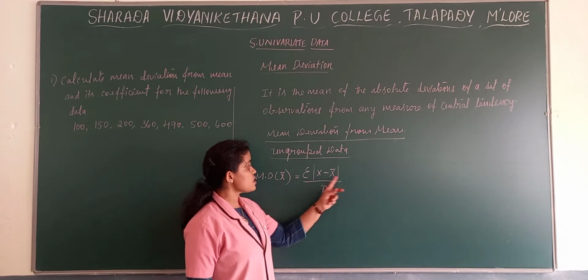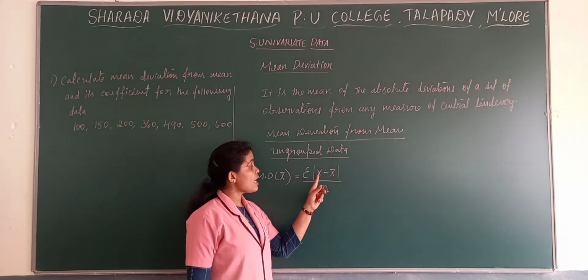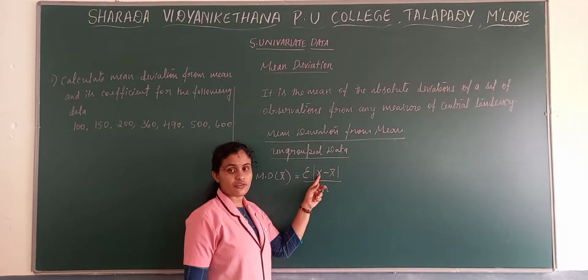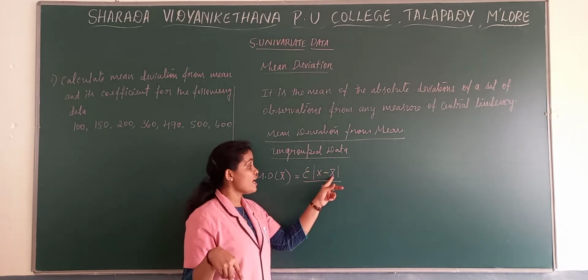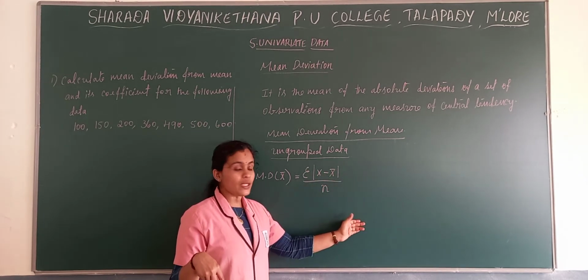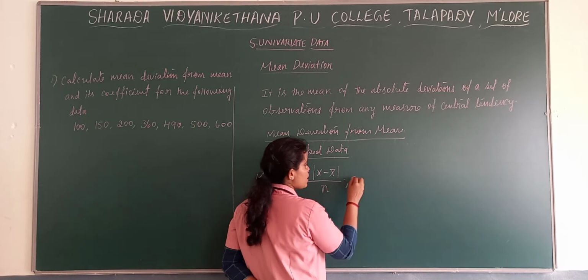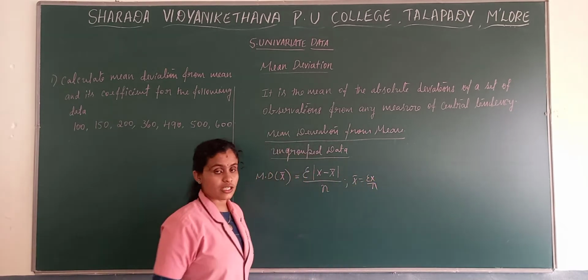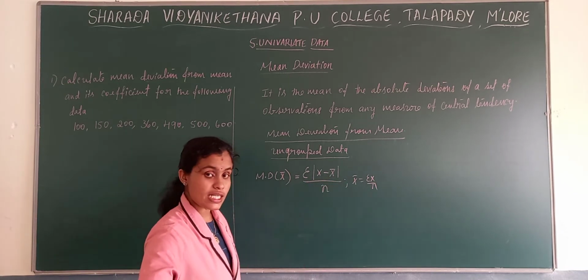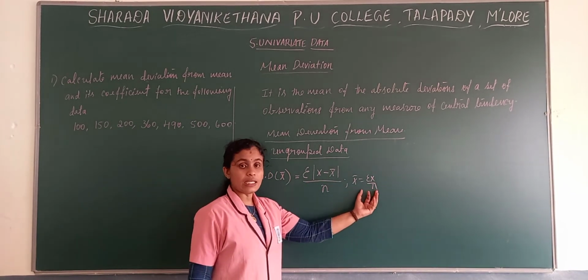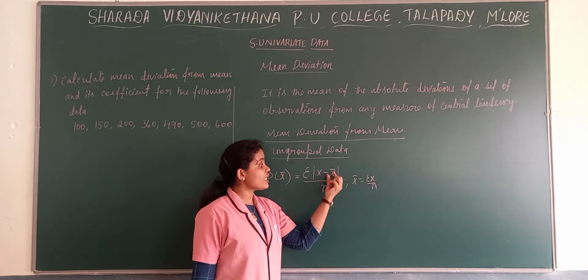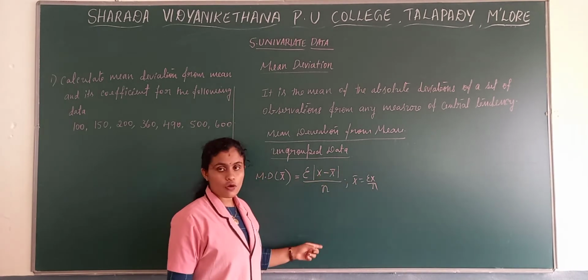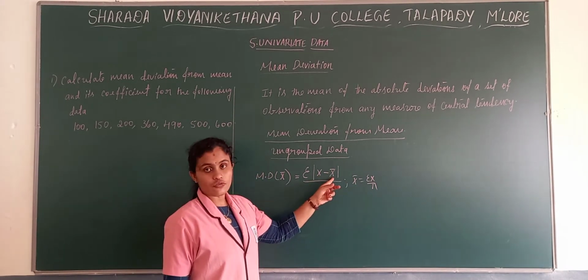This we call modulus. Here x means the given series, what will be given in the problem. X bar is the mean, which we need to find out. You know that mean is sigma x by n; it is not necessary to write the mean formula. So firstly we need to find the mean. When we find the mean, we get its value. Then we need to deduct it from the given observations.